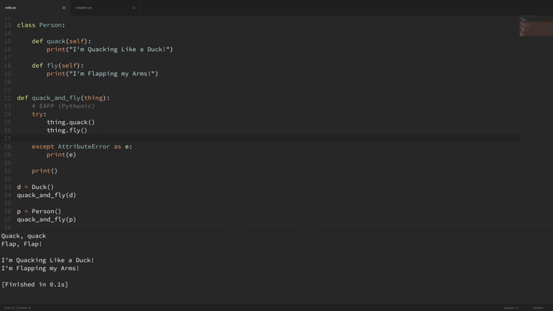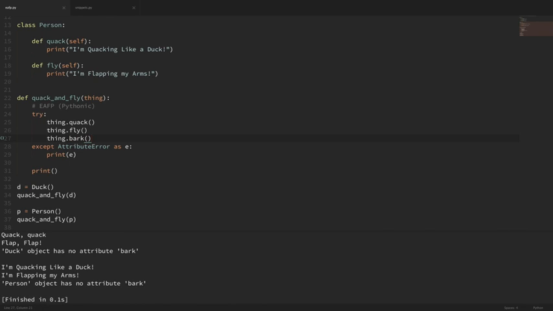Now, what if we add in a method that doesn't exist? I'll add in a method here that is bark. Now, if I run this, you can see that it tried to run these first two methods, which worked, but then whenever it ran this one that doesn't exist, it threw this attribute error and printed it out to the screen. So it's saying that the duck object has no attribute bark, and it also said down here that the person object has no attribute bark. So if you see people saying that it's easier to ask forgiveness than permission, then this is what it means. It means try to do something, and if it works, then great. And if not, then just handle that error.